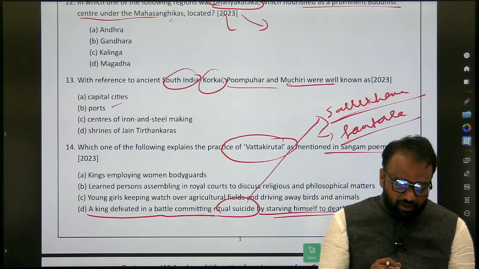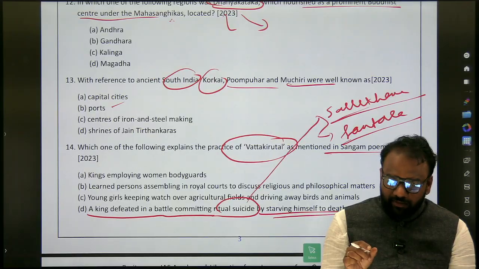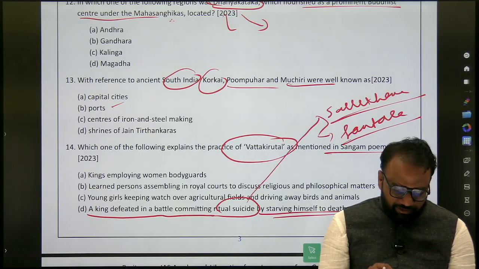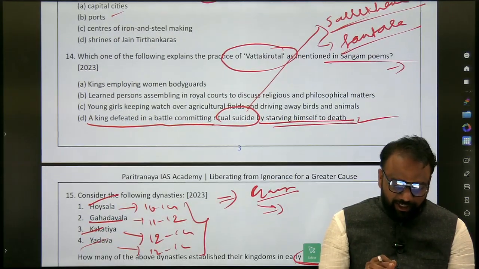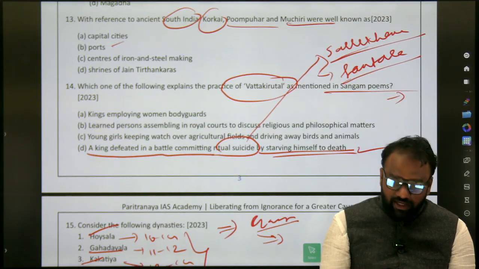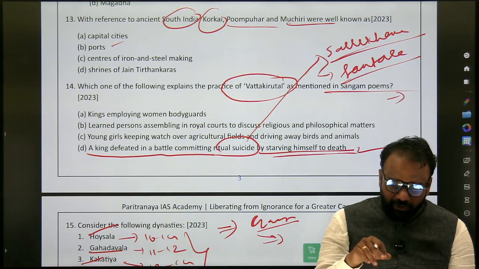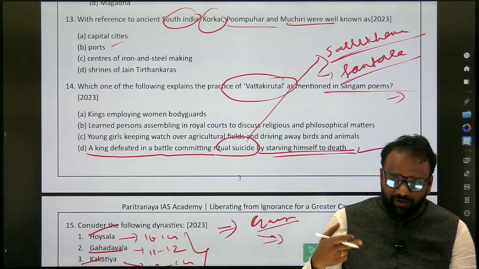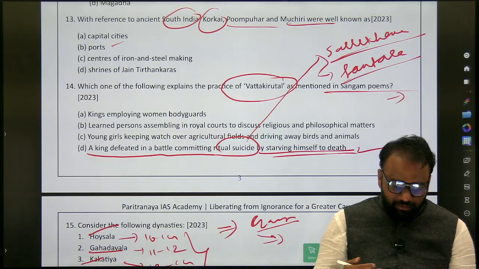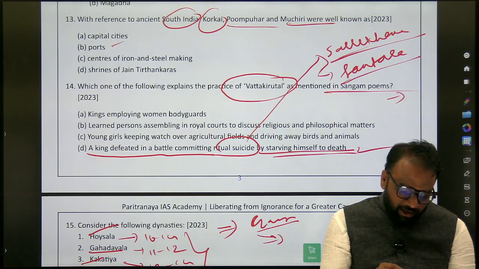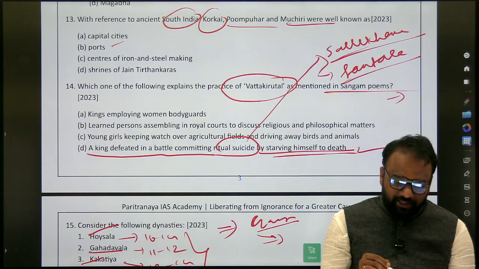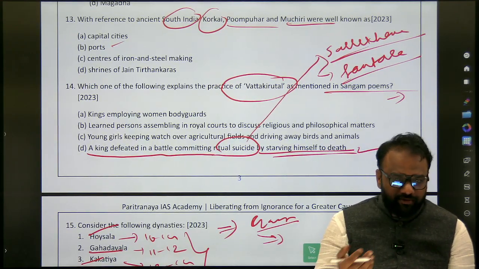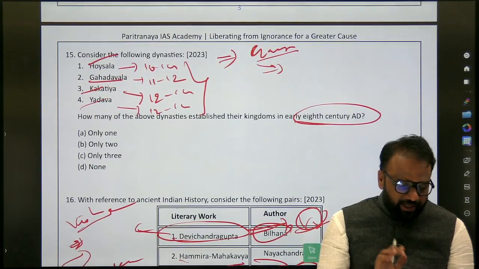Next, 13th. Okay. So list of port cities and associated with which dynasty that we will prepare. Next, Vatta Kirutal. What you will do here? Sangam poems. So in Sangam poems, what you will do here, and again the next question. Yeah, both the places it will repeat. Post Sangam, Sangam. Next, which are the alternative suicidal practices like Vatta Kirutal, Salekana, Santara, Vino. Which are the other such practices? You will list. Next, 15th.